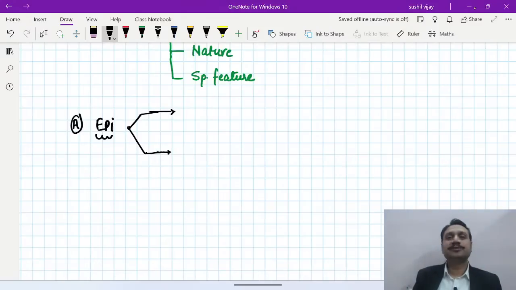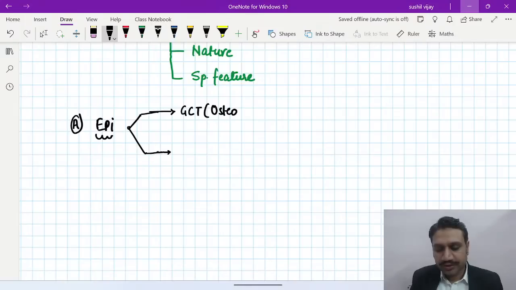So epiphyseal lesions basically are two. What are those? One is the GCT, which is also called as what? Osteoclastoma. GCT, or what you also call as osteoclastoma. And second one is what you call as the chondroblastoma.